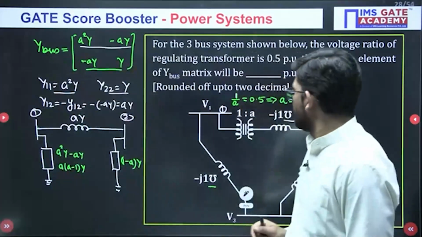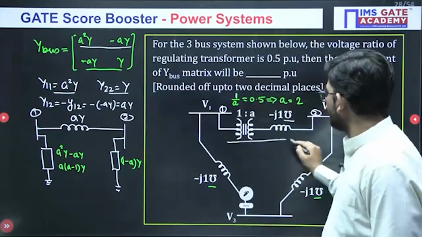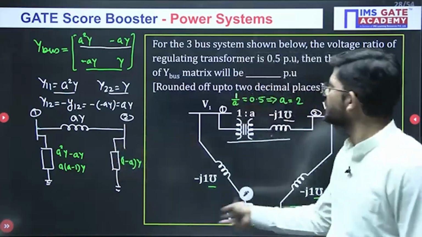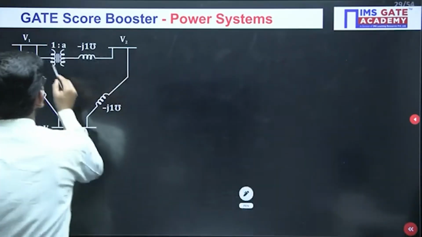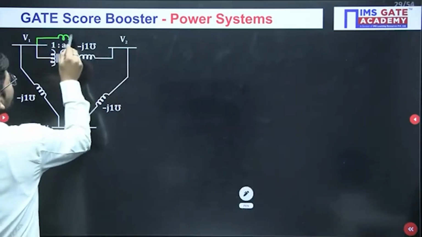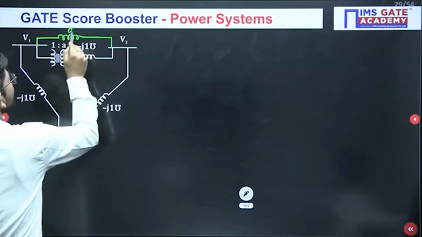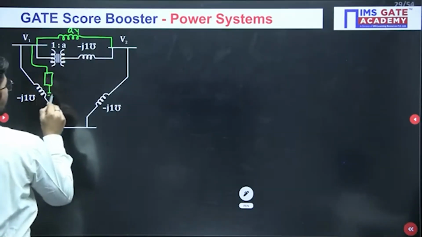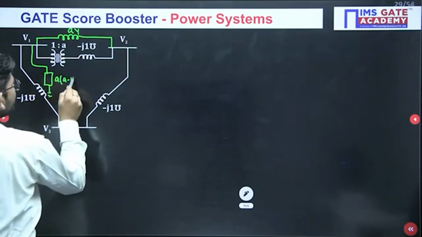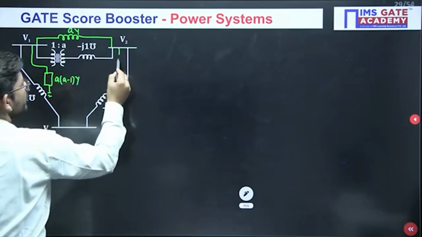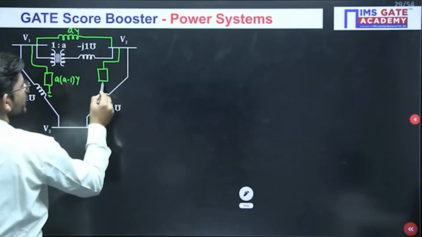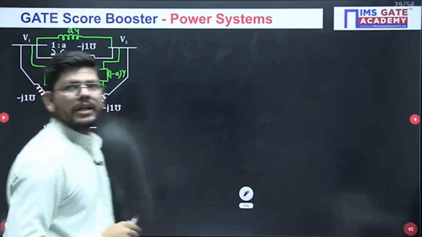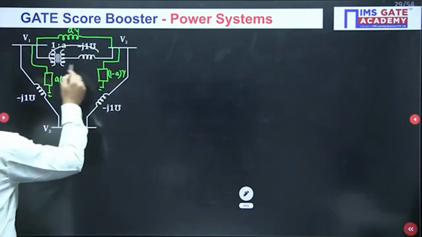Now this particular line will be replaced by this circuit. If we do exactly the same, just see what we will be getting. This line will be replaced with a line only having a Y value. And here we will have a shunt element of value A minus 1 Y. And here we will have a shunt element of value 1 minus A into Y. This is how you will replace this line.